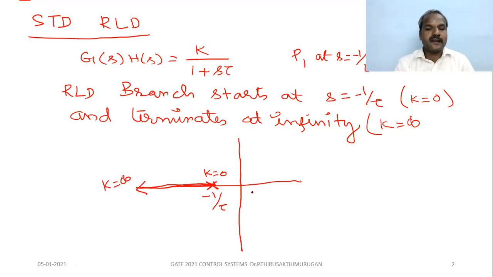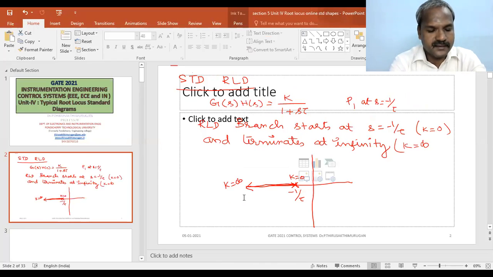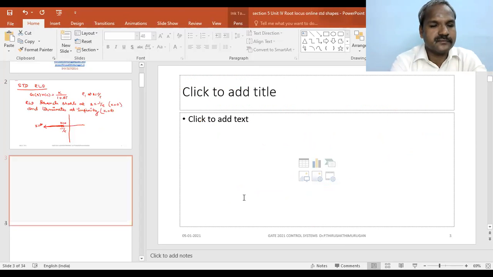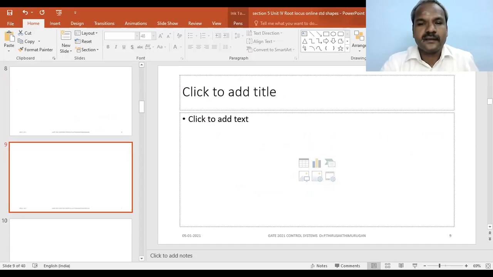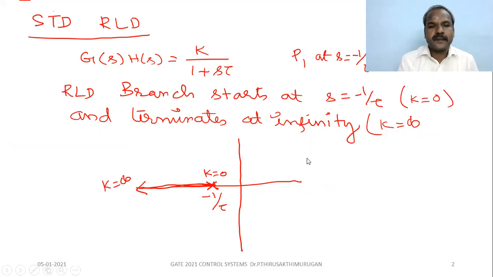So this is a typical root locus plot for this system, K by 1 plus S tau.